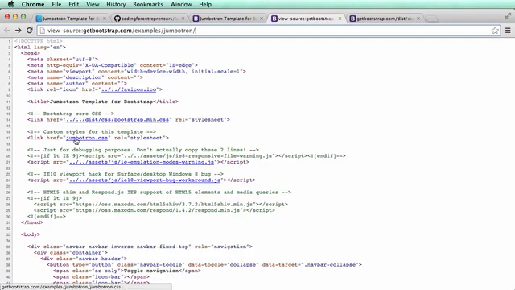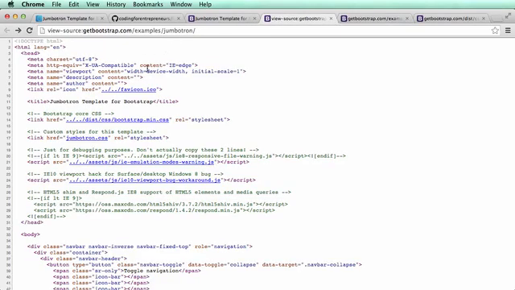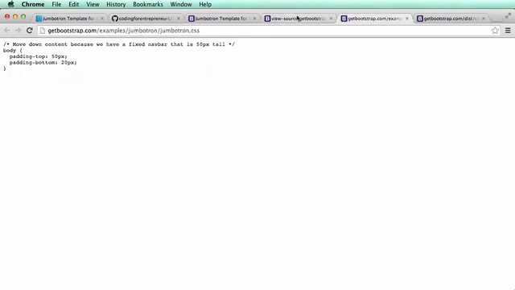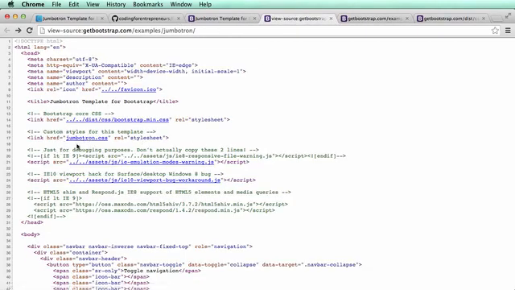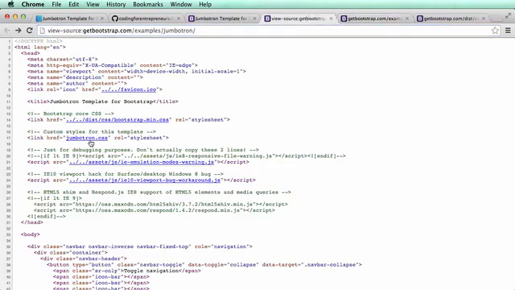Now, this one, on the other hand, is not going to be relative. Or, excuse me, it's also relative still. It's relative to that page as well. But it's not going back any folders, right? So, like as we see here, it's not going back. Now, if it had just a slash on the front, that would mean that it would go to the home page. But you could click on it to see like where they're going and stuff like that.